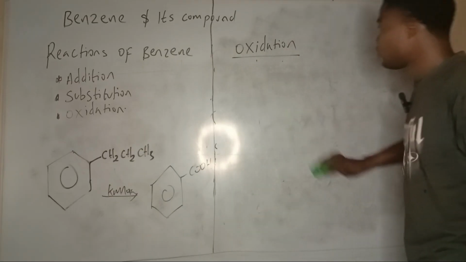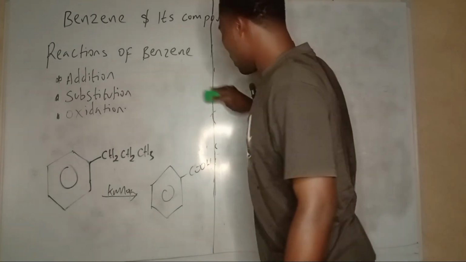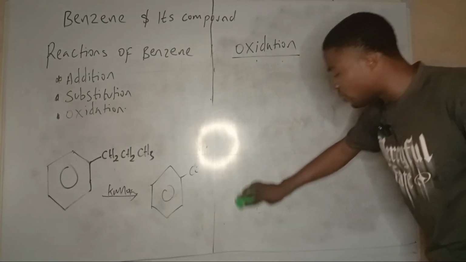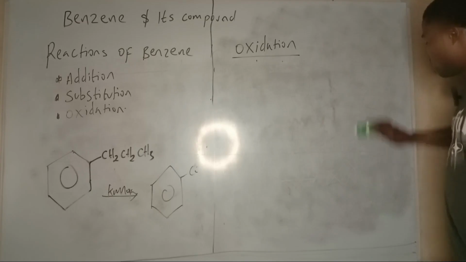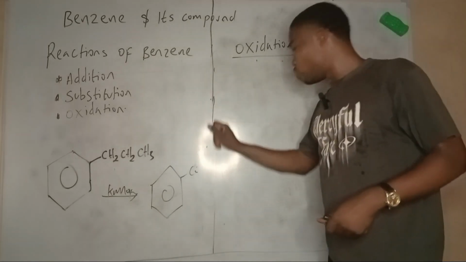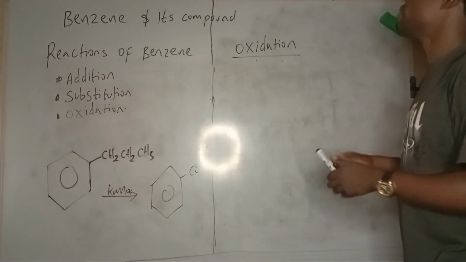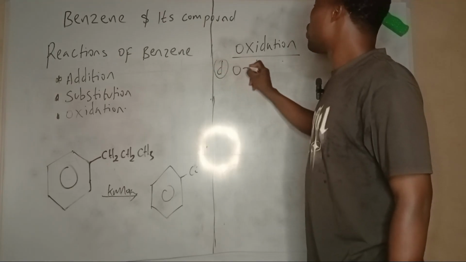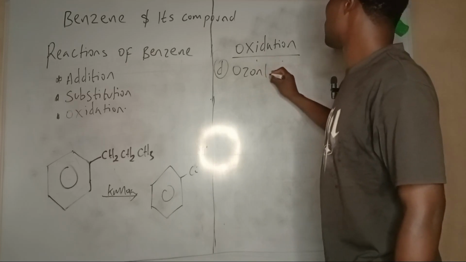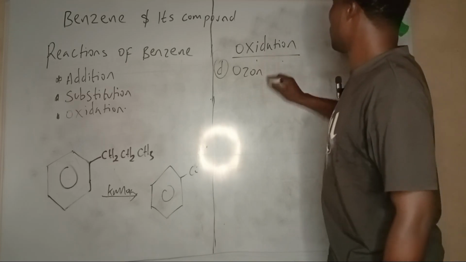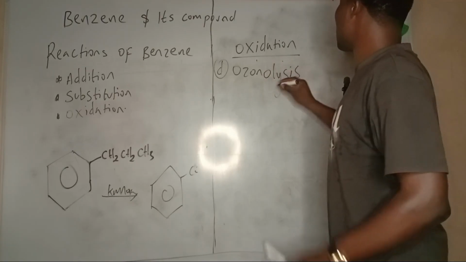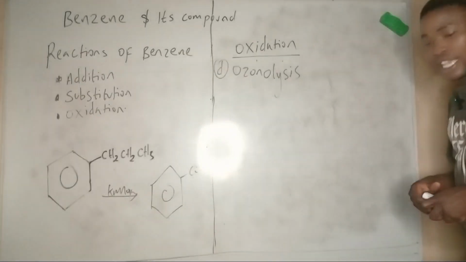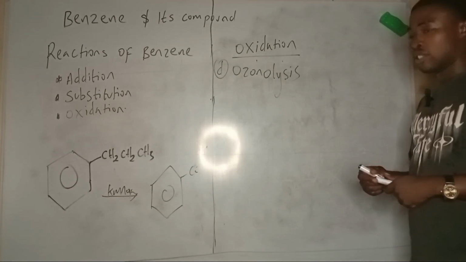One of the most interesting topics I've covered on YouTube is this benzene. Ozonolysis of benzene under reductive workup gives ethane diol, which is called glyoxal.